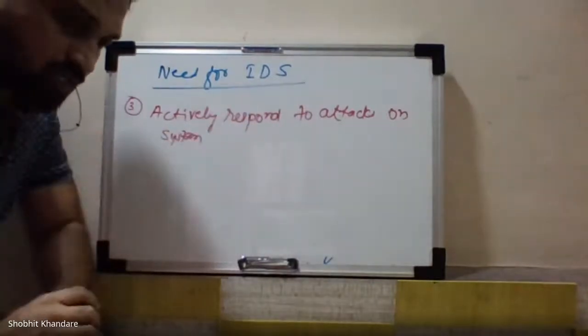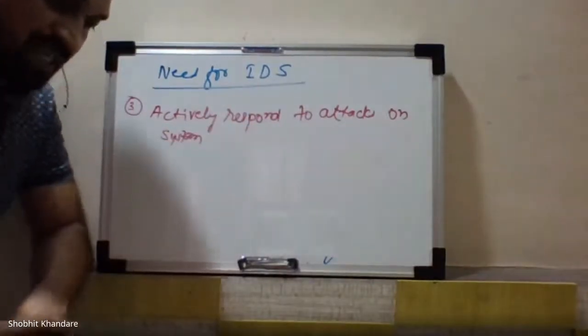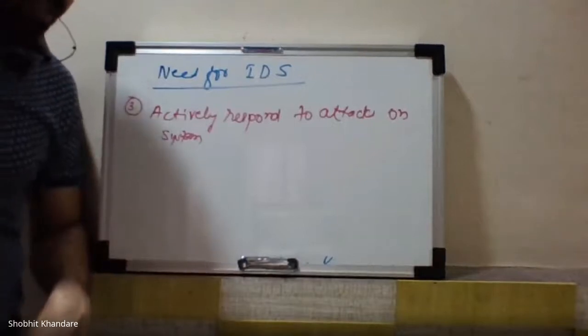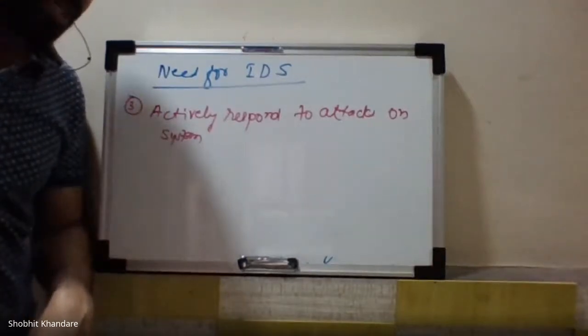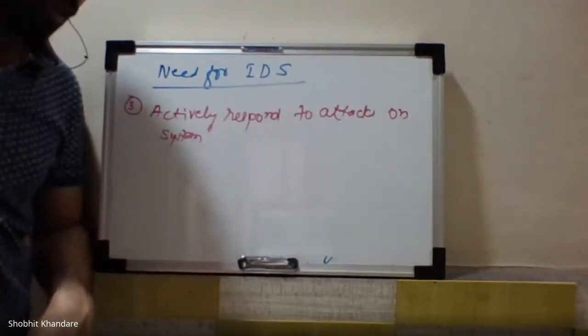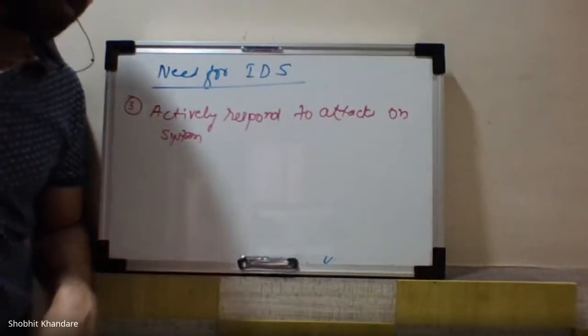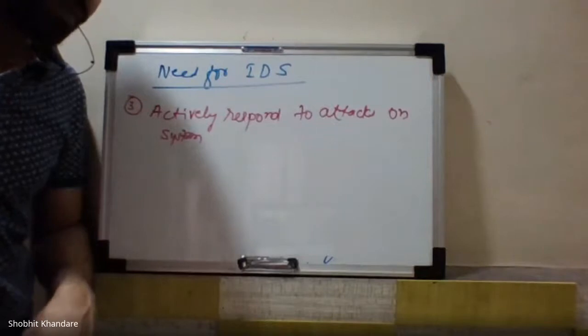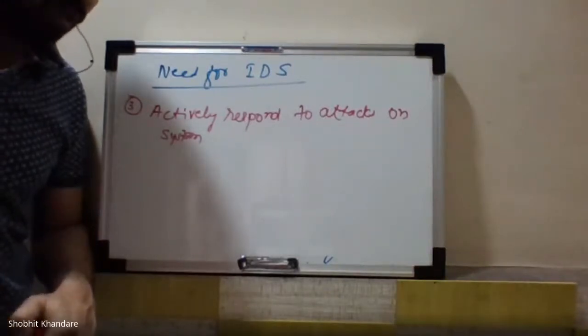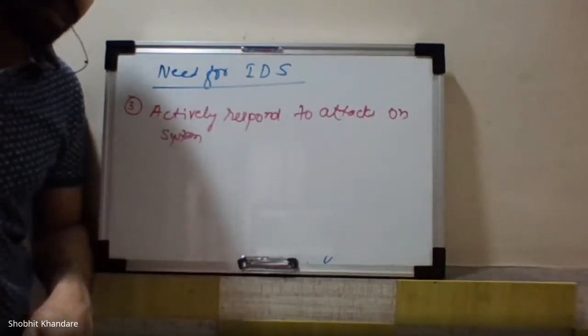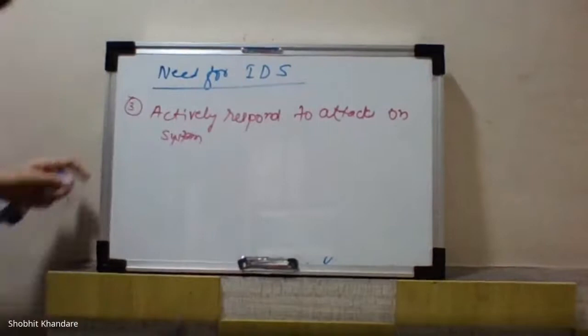So just write down one sentence. Perform specific actions through notification or blocking the connection at the network level. So this is the third one.